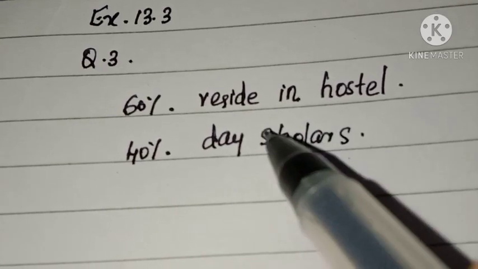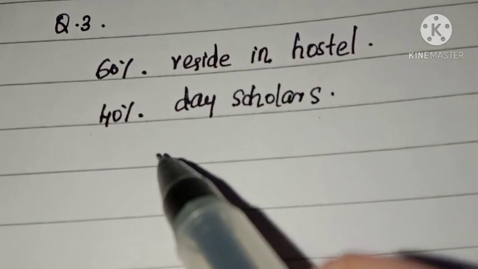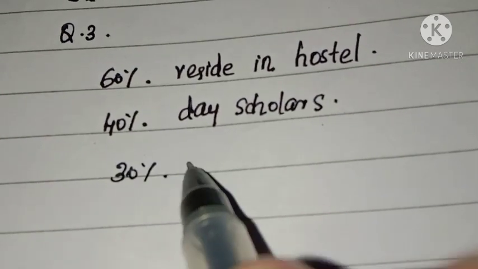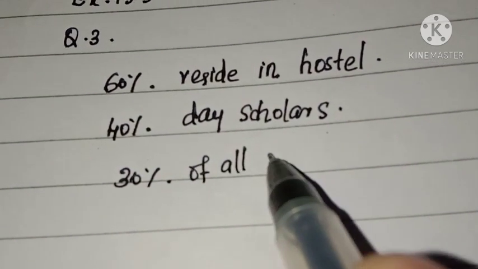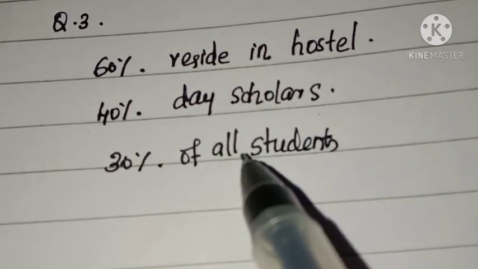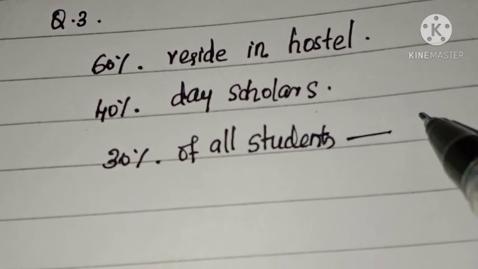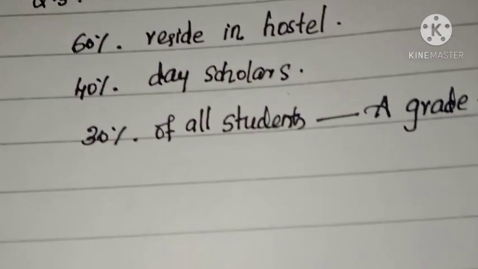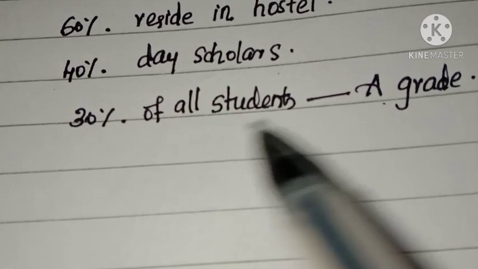Previous year results report that 30% of all students who reside in hostel attain A grade. Those who reside in hostel, 30% of them secured A grade.